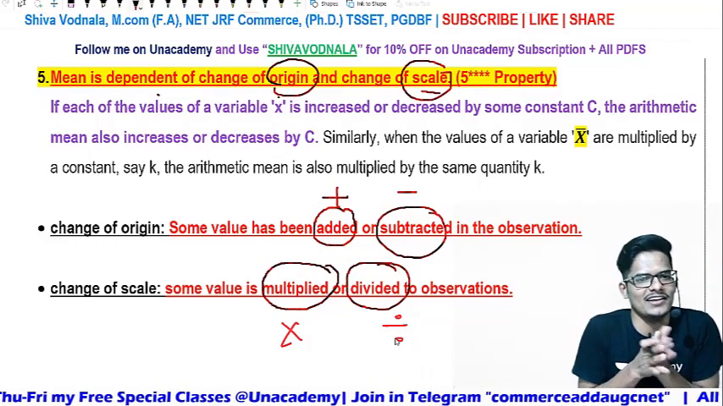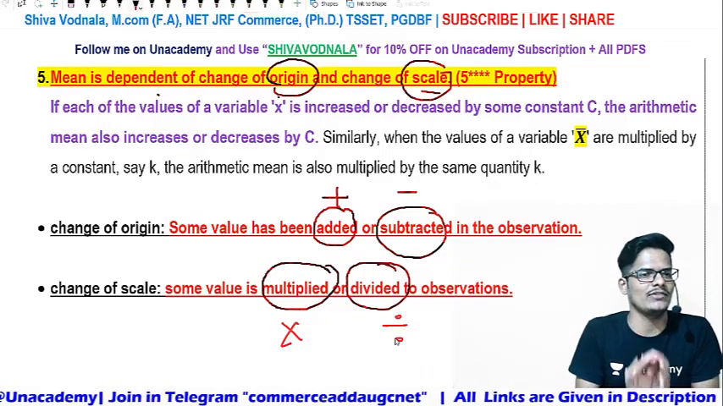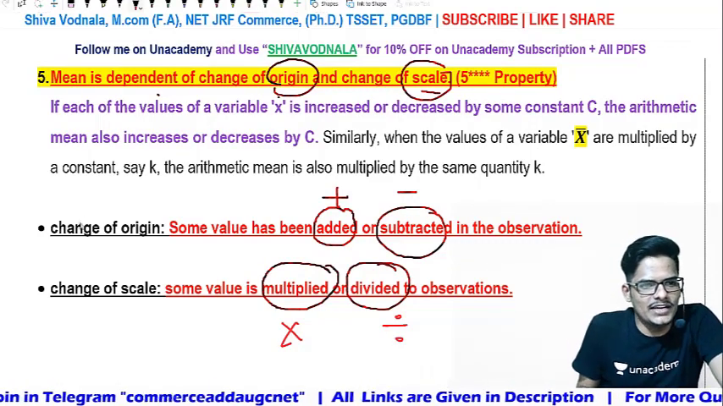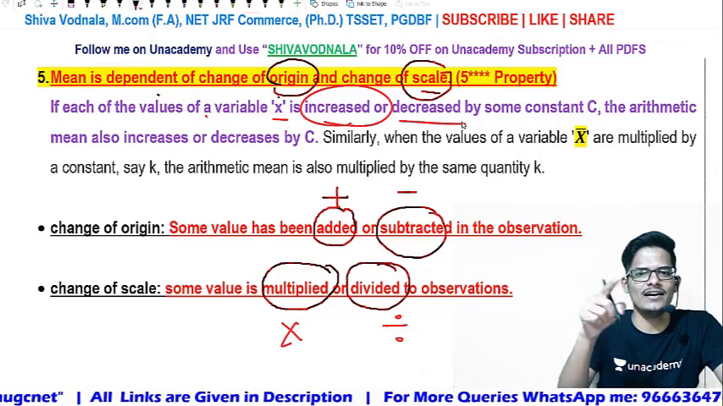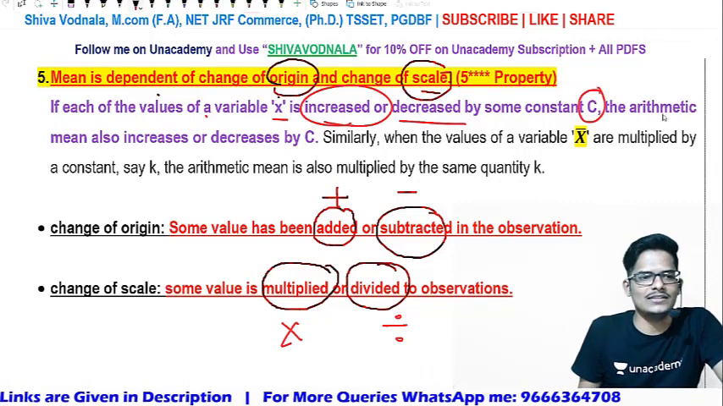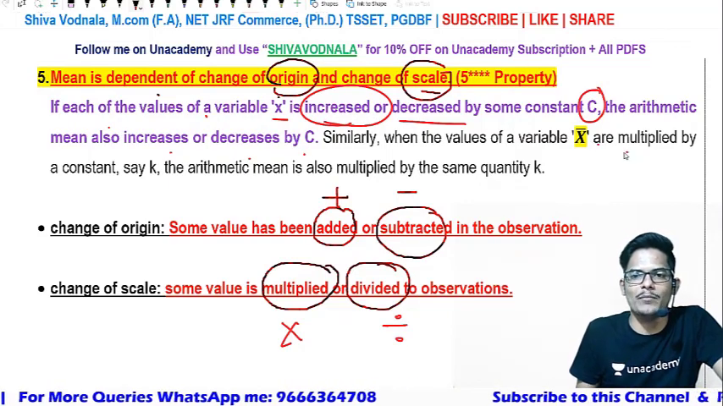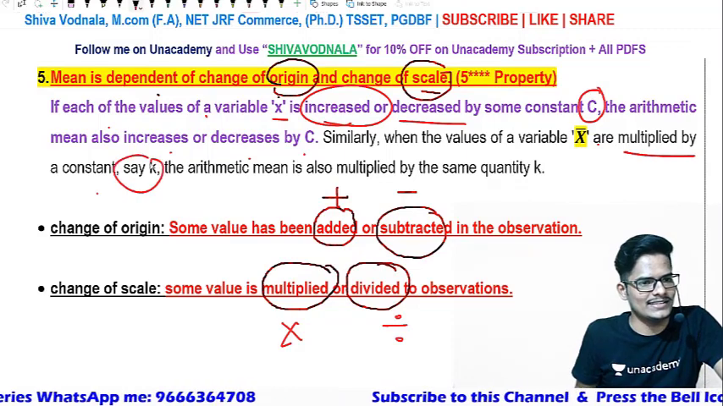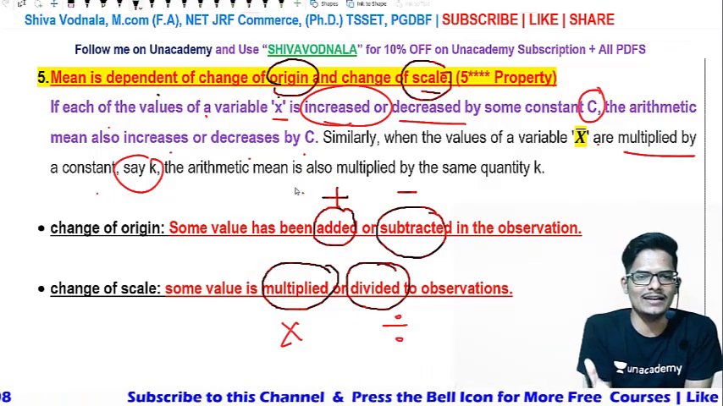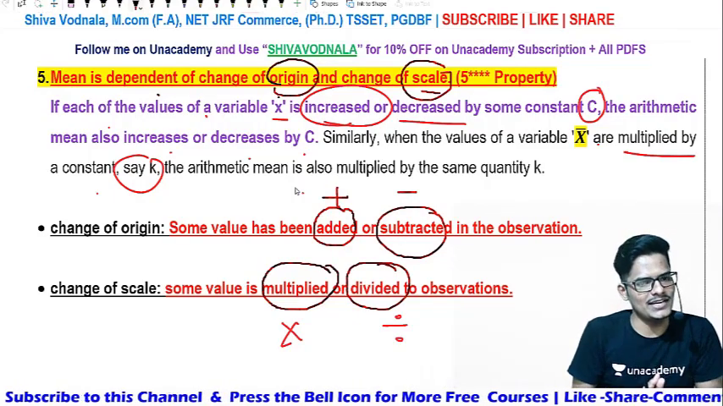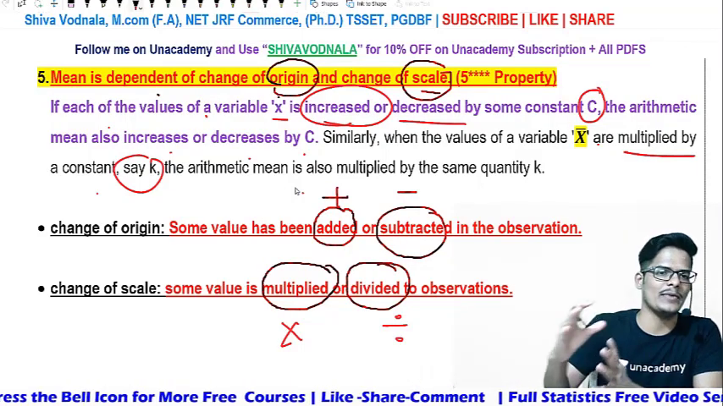If we say it in this theoretical way, you will not understand. Let us put those also into numbers. You can understand in a better way, and you will not forget it in your life. If each of the values of a variable x is increased or decreased, that is addition or subtraction, by some constant c, then the arithmetic mean also increases or decreases by c. Similarly, when the values of x are multiplied by a constant, say k, the arithmetic mean is also multiplied by the same quantity k. Whether it is multiplication, division, subtraction or addition, the mean is also going to change. Whatever you did, the same impact will be there on the mean.